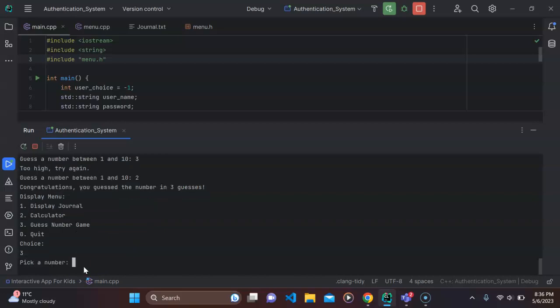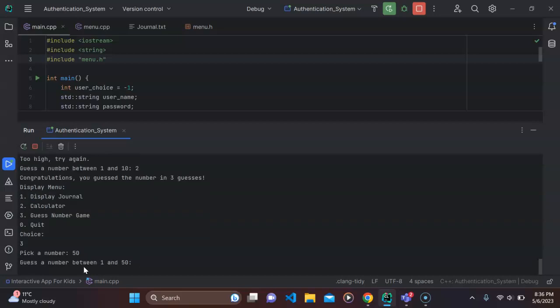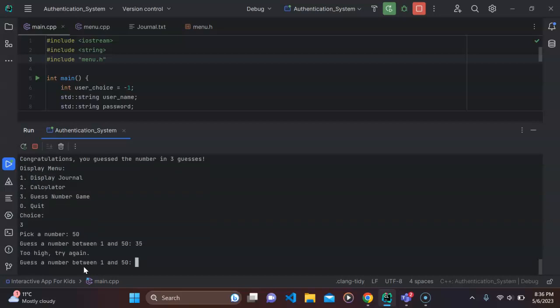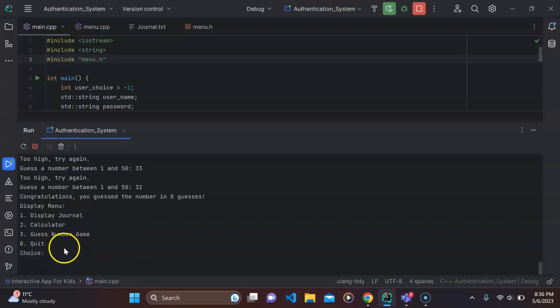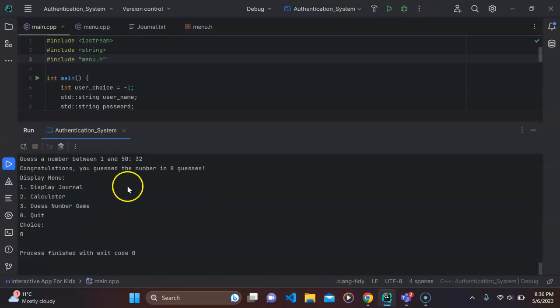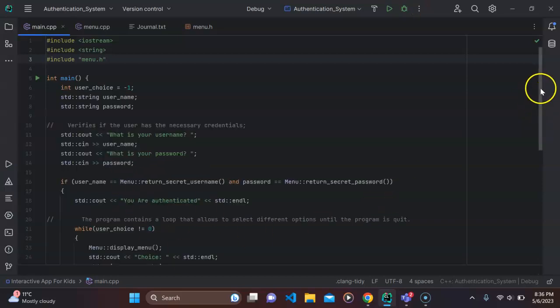Yeah, but if you wanna make the game harder, you can even do a 50 or 100 or something else. But I'm just gonna try to guess the number. Yeah. So basically that is my program. Of course when I type 0, it's gonna quit the program. So yeah, basically this is the program.